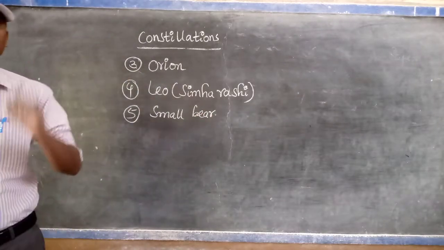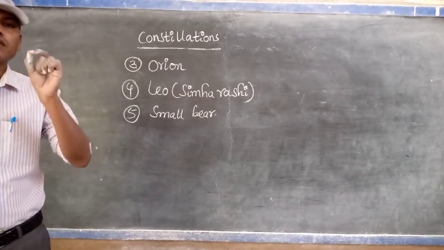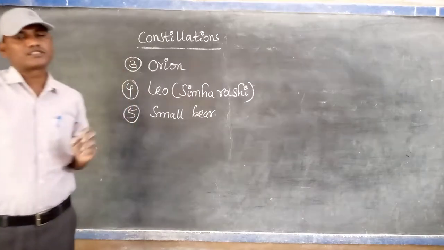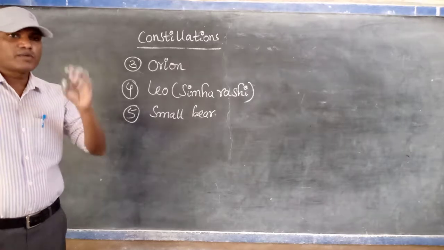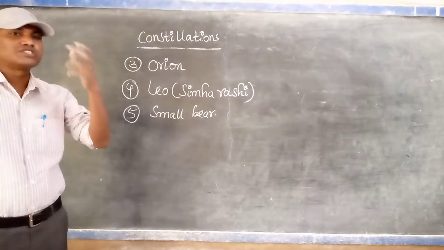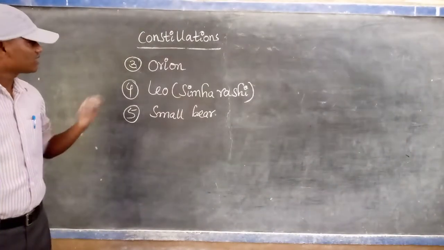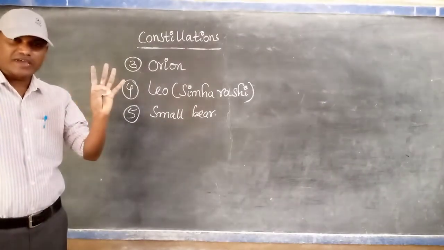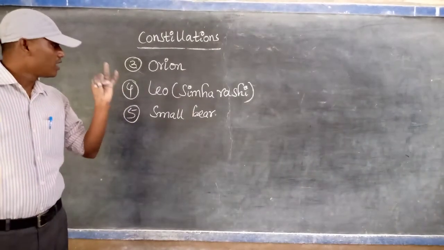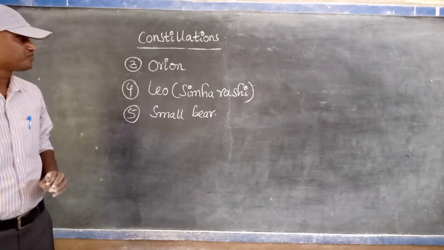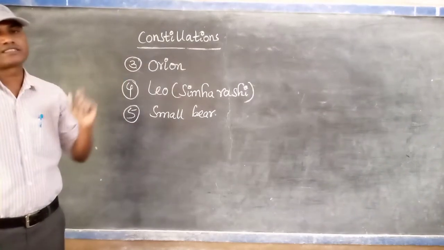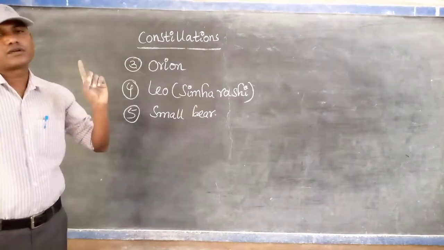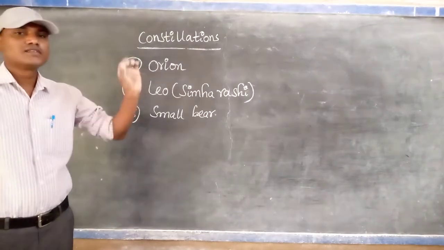Listen very carefully. So totally, how many constellations are found by the scientists? 88 constellations. Among that, some of the constellations we are able to see very easily. And what are they? I write here 5: Great Bear, Cassiopeia, Orion, Leo, and Small Bear. Great Bear has 7 stars. It appears like a ladle, and it is also called Sapta Rishi.